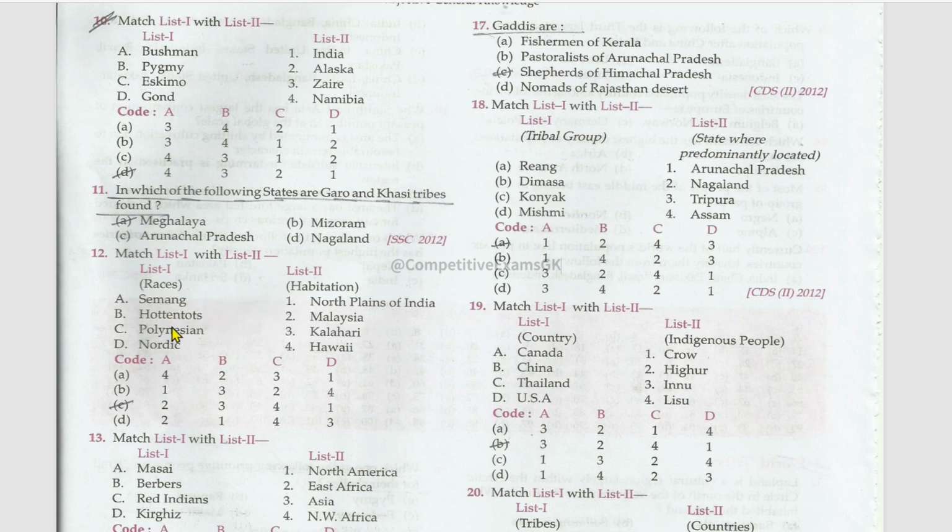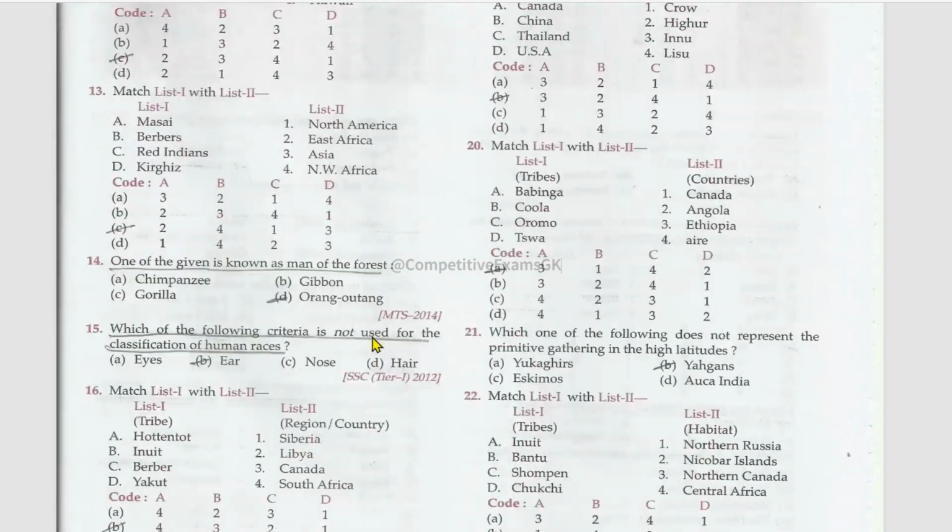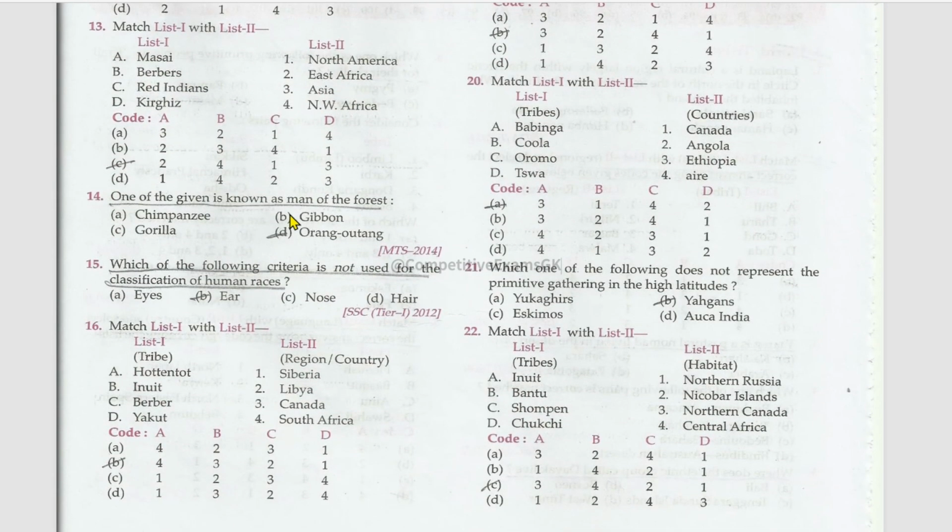Semang, Malaysia; Hottentots, Kalahari; Polynesian, Hawaii; Nordic, North Plains of India. And the matching: Maasai, East Africa; Berbers, Northwest Africa; Red Indians, North America; Kyrgyz, Asia. One of the four given is known as the man of the forest: orangutan.